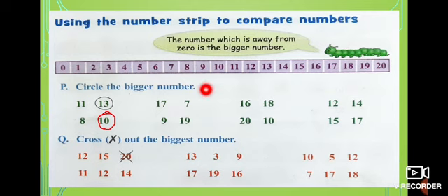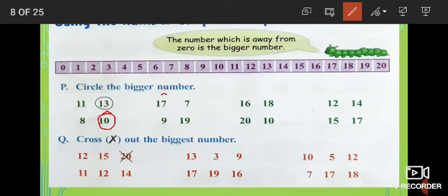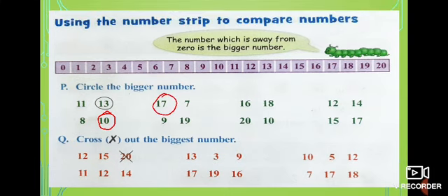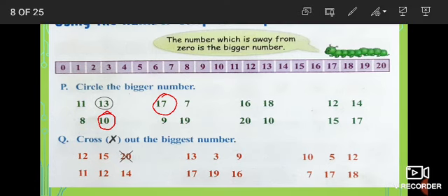And look at the next one. 17, 7. Where is 17? 17 is here and 7 is here. Which is very far from 0? 17 is far. So that is the biggest one. And look at the next one. 9, 19. 9 is here and 19 is here. Which is far from 0? 19 is far. So what you have to do? You have to circle number 19.